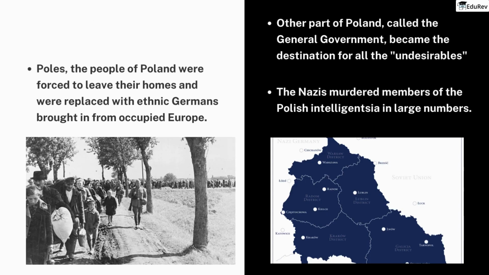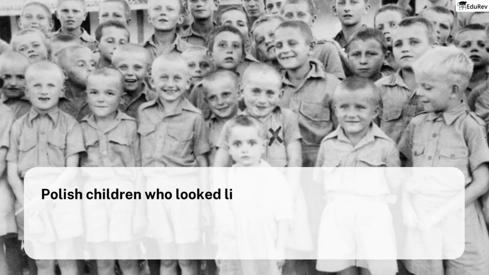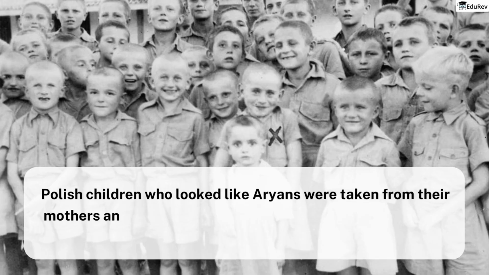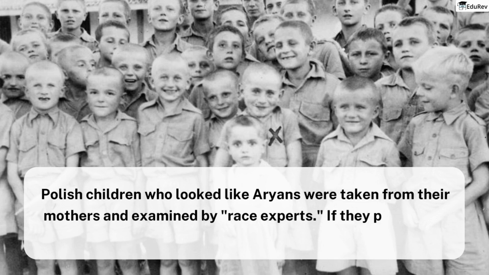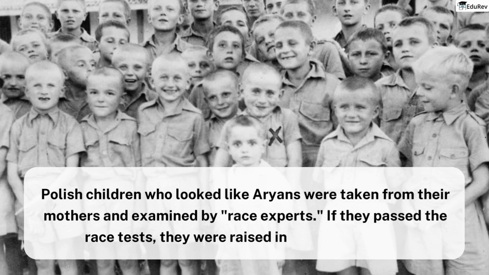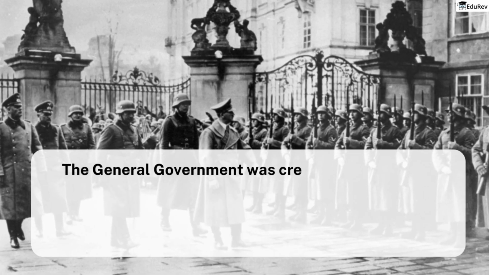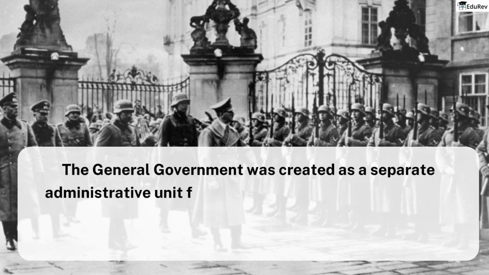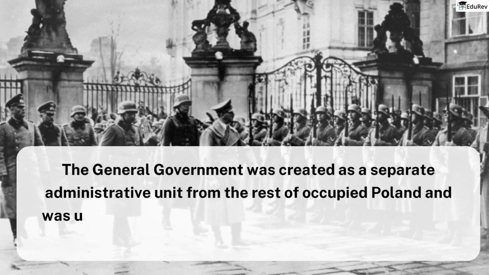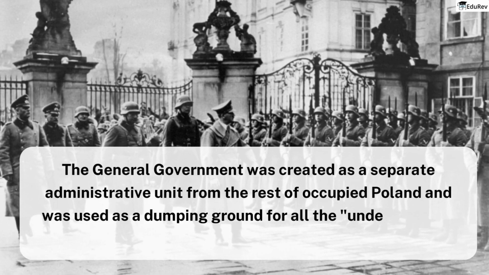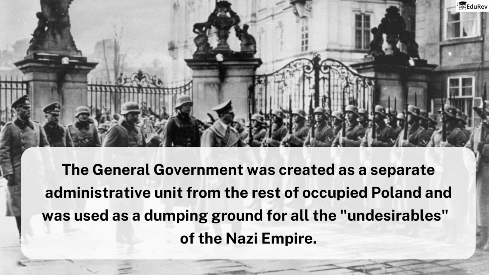Polish children who looked like Aryans were taken from their mothers and examined by race experts. If they passed the race tests, they were raised in German families. If not, they were sent to orphanages where most of them died. The General Government was created as a separate administrative unit from the rest of occupied Poland and was used as a dumping ground for all the undesirables of the Nazi Empire.